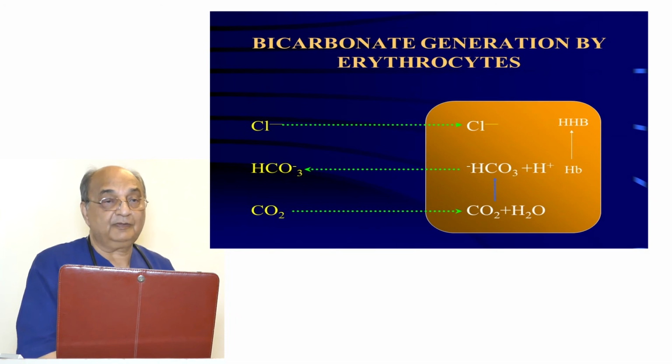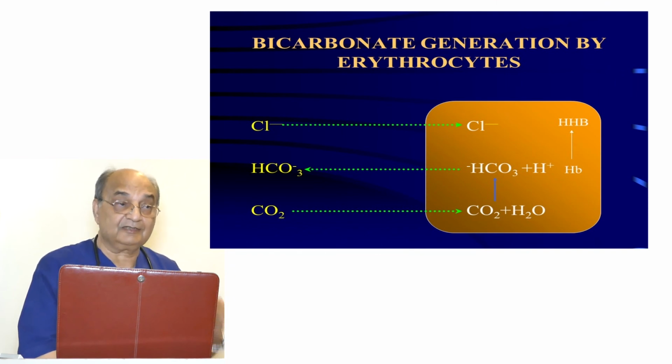Now H2CO3 will dissociate immediately into carbon dioxide and water. Carbon dioxide will come back into the alveoli, and the excess water produced in the RBC will come out and normalize the plasma hematocrit. This whole shifting is called chloride shift, and it's very important. It's the first line of defense as far as acid-base balance is concerned.